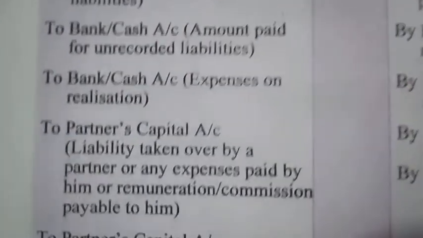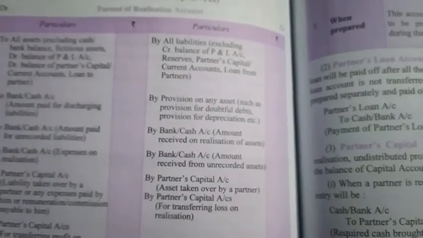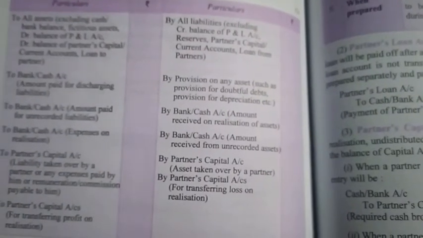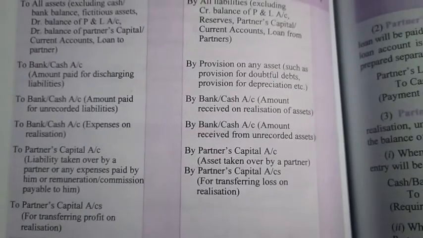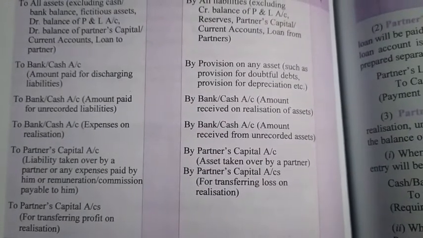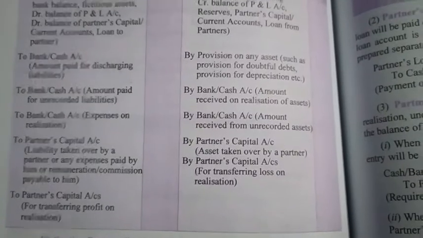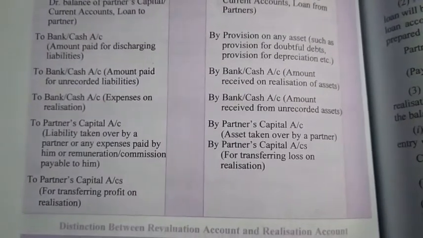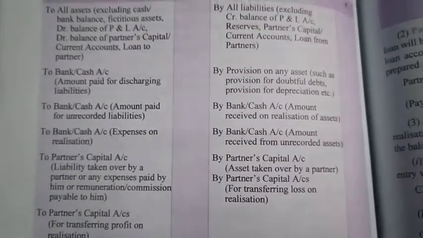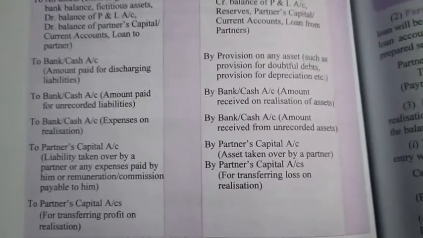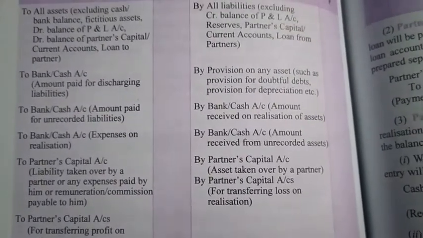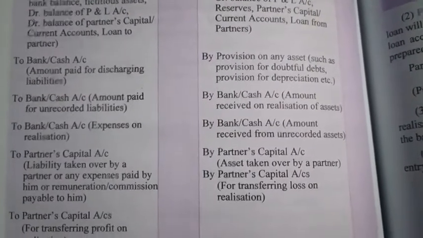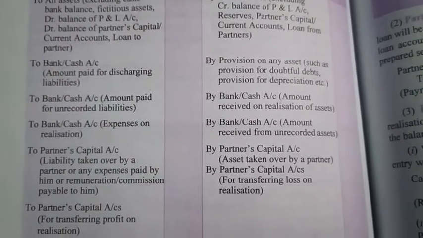Now at last what we need to do, we have to subtract the debit side and credit side totals from each other. If the balance is short on the debit side of realization account, then it will be treated as a profit, and profit will be transferred to all the partners in the profit sharing ratio. Similarly, if the debit side total is more than the credit side total, then there will be a loss, and loss will also be transferred to partners capital account in the profit sharing ratio. So this was the format of realization account.